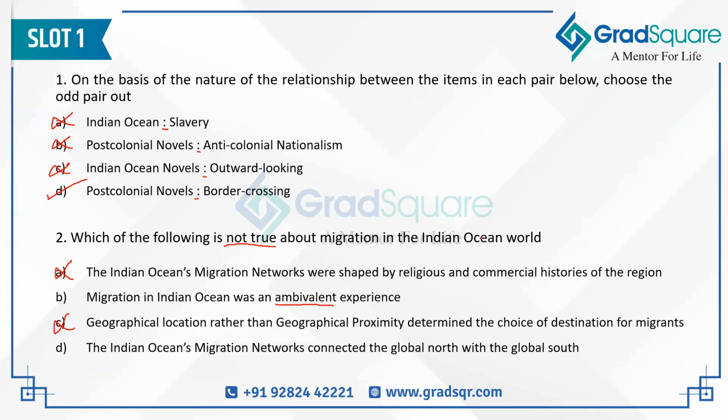But let's say that if we knew the meaning of ambivalent, could we have figured out that B is not the correct answer? So we could, because ambivalent means that when you are doing something in two minds, like you're not doing something with surety. Do you like chocolate or do you want to eat chocolate? Yes, I find chocolate to be delicious, but I also have a toothache.